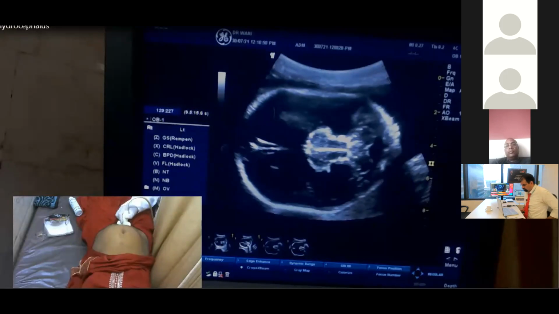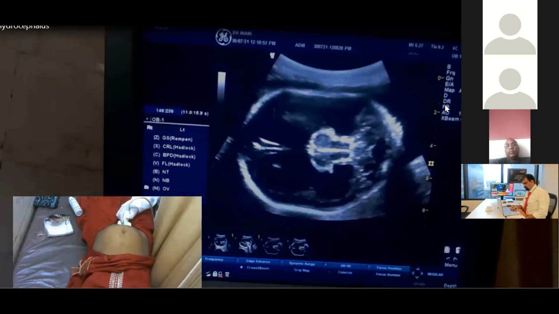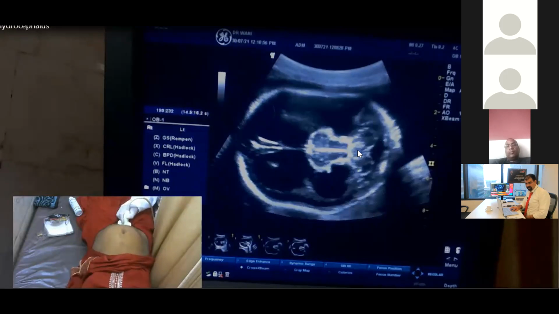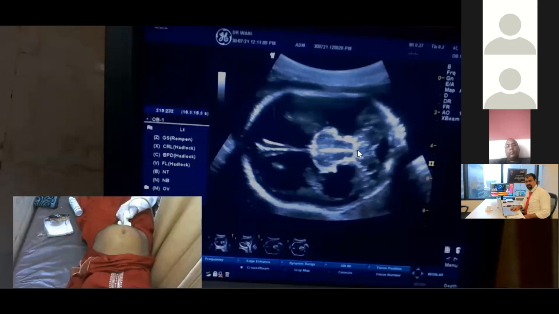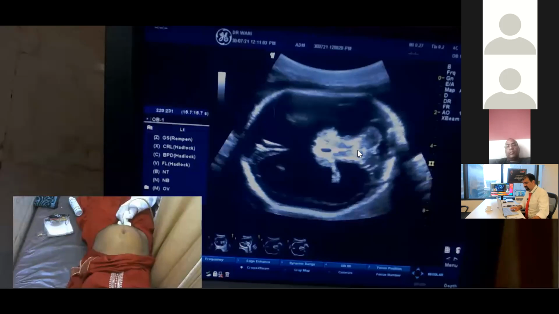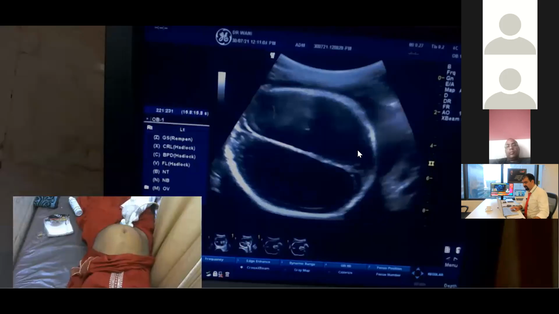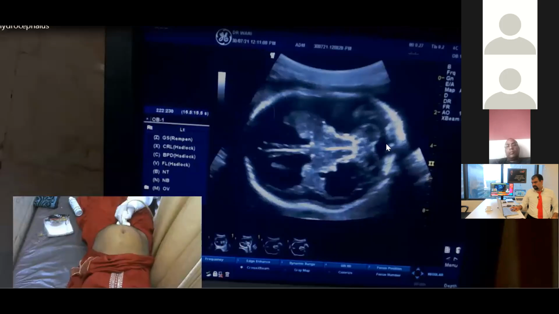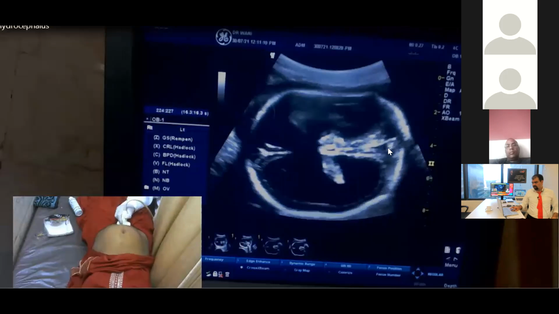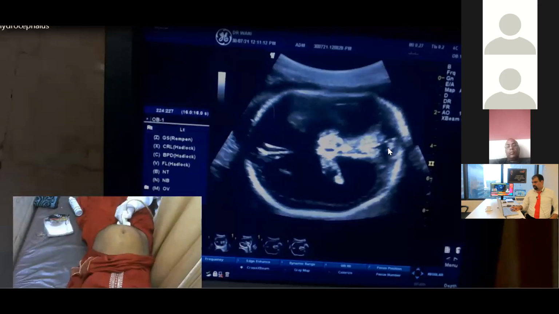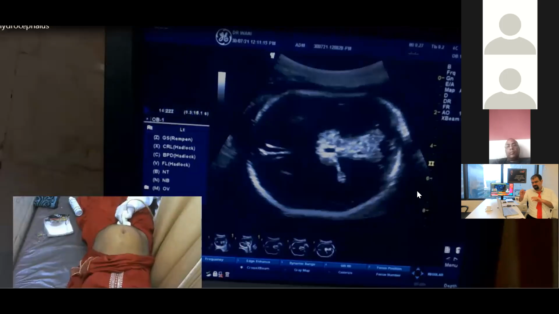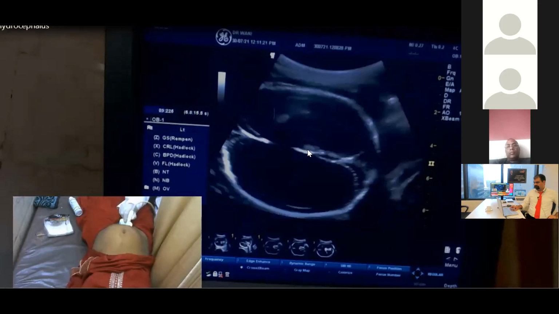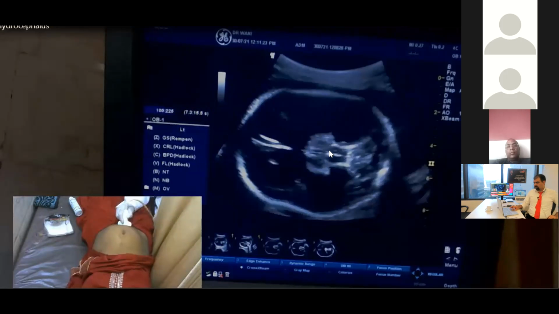Now see the cisterna magna and see the vermis, the intact vermis, because that will shift the diagnosis. If we have a defect at this level of the vermis, that will shift the diagnosis to Dandy-Walker malformation. So here we have a good cisterna magna. So no banana sign. What is the banana sign? We have discussed that. Again, the third ventricle popping over here.